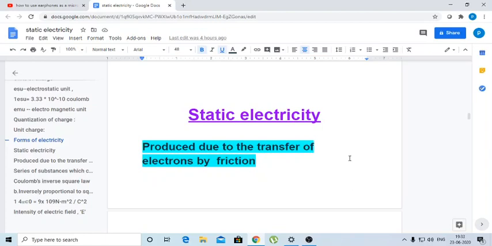This valence electron is feebly attracted by the nucleus, and it can be taken out from the atom, or from the substance, easily just by rubbing or increasing the temperature.